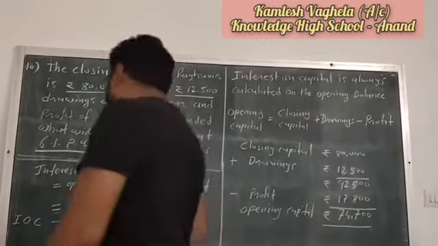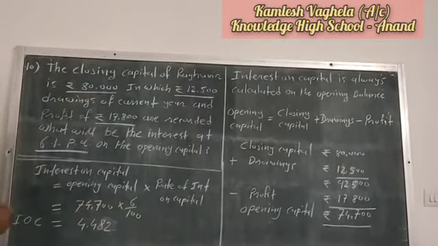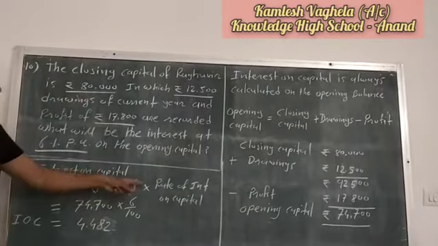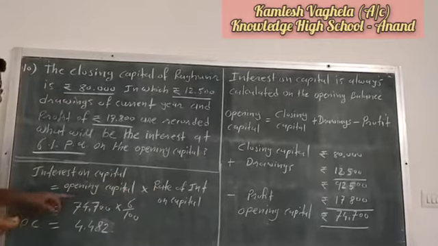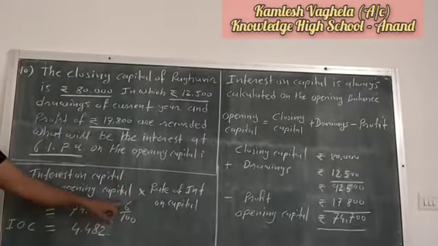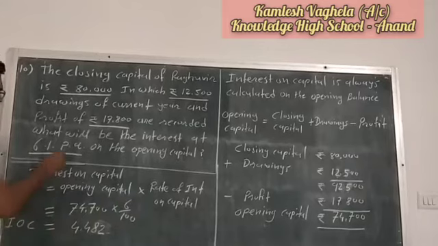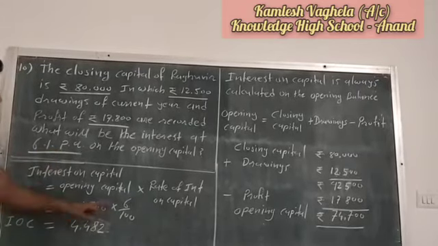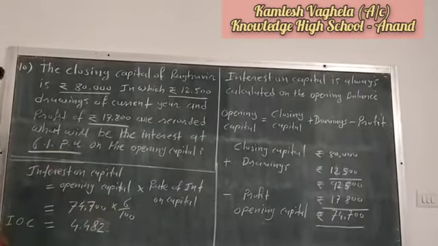Now how to calculate interest on capital? The formula is opening capital into rate of interest on capital. We have found the opening capital, that is 74,700, and the rate of interest on capital is given, that is 6% per annum. So 6 by 100. So how much will you get?